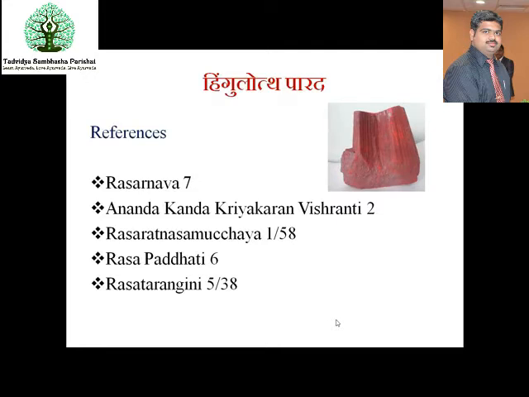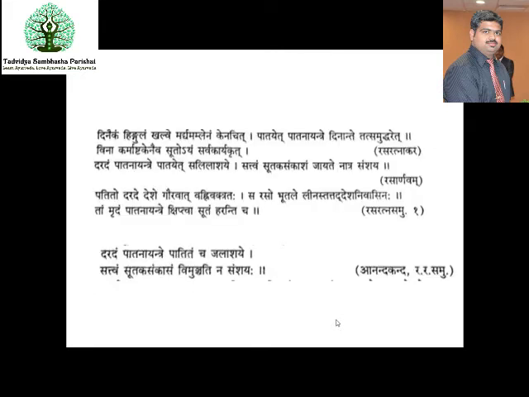The chemical formula of this Hingula is HGS. When you screen the classics, you get different methods of extraction of this Parada from Hingula. You get the Urdhva Patana Yantra, Adha Patana Yantra, and Tiryak Patana Yantra procedures. Along with that, you have the Nada Yantra procedure, which has been mentioned in the classics.